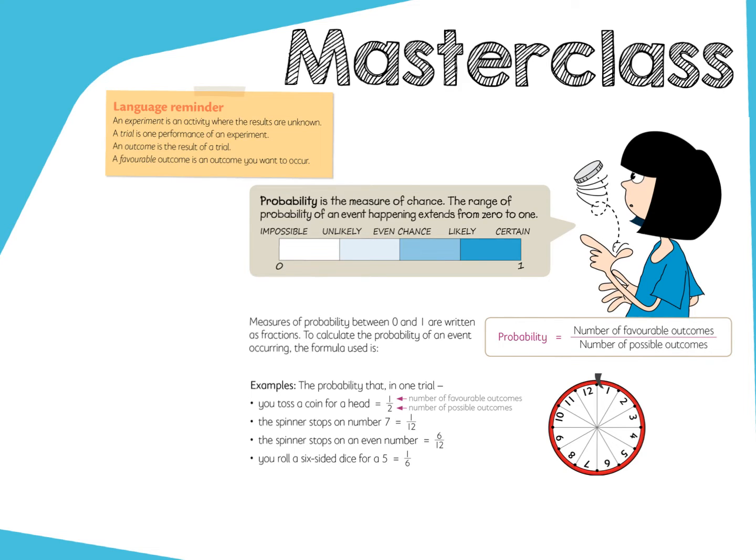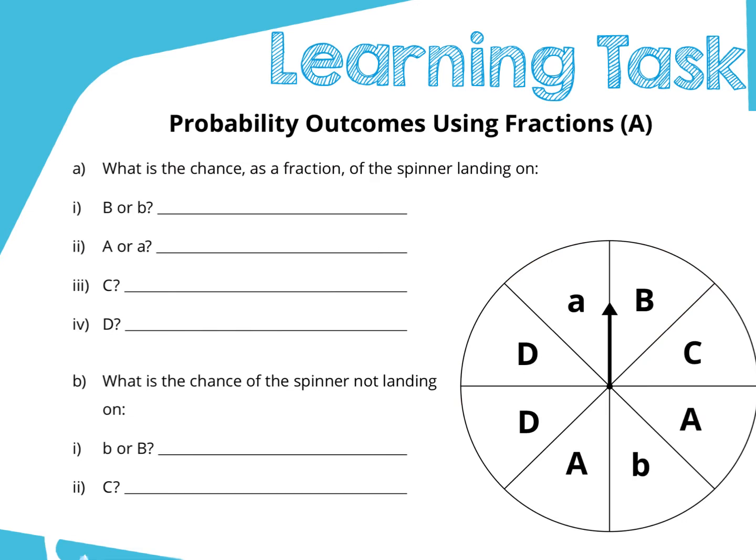All right, let's look at the next one. Let's look at this spinner here. We've got this nice little spinner. You can see it's got letters on there: A, B, C, A, B, A, D, D, okay? Now, let's look at the fraction of the chance that it'll end up on that B. I'm going to highlight these as we go through. We've got a B here, and a B here. So what are our chances, as a fraction, that it's going to land on a B?